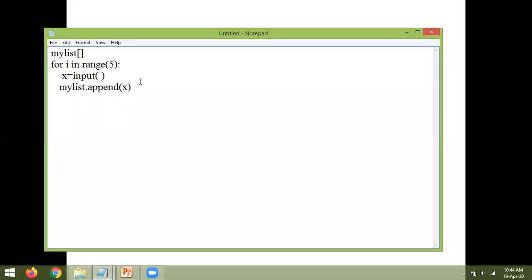Initially the list is empty. To that list, I am appending the value that we are taking from the keyboard. This is the way you need to take your own values into the list.